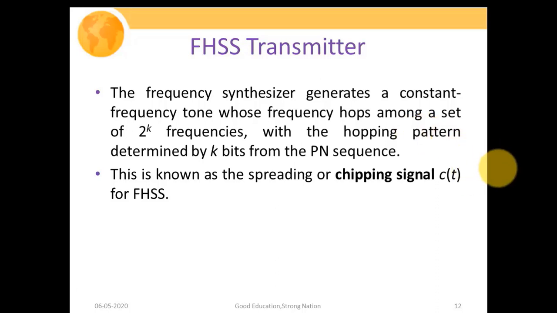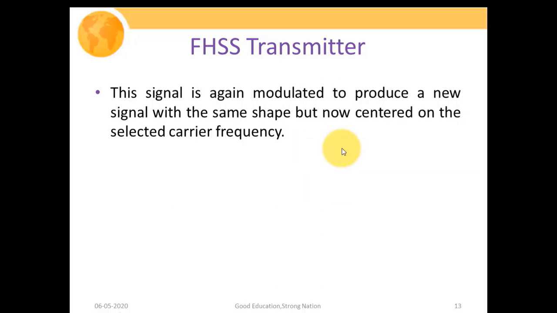This alternately varying carrier frequency signal is called your chipping signal, that is your CT for FHSS. So this signal is again modulated to produce a new signal with the same shape, but now centered on the central carrier frequency. So if the value of CT is changed continuously, it will generate a signal which is centered at the central carrier frequency CT at that particular moment.